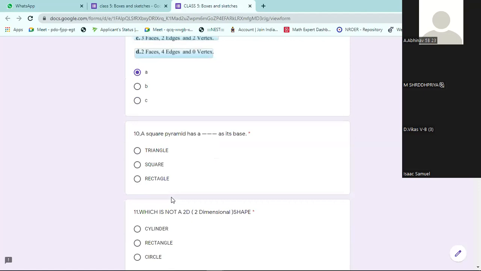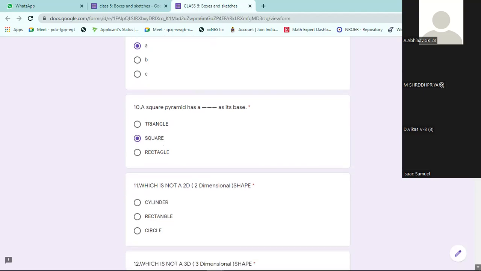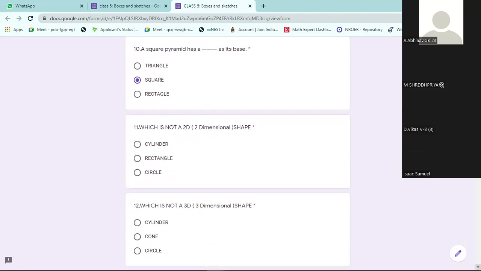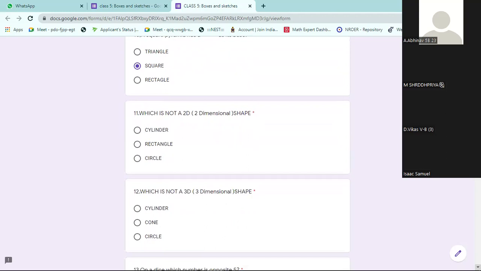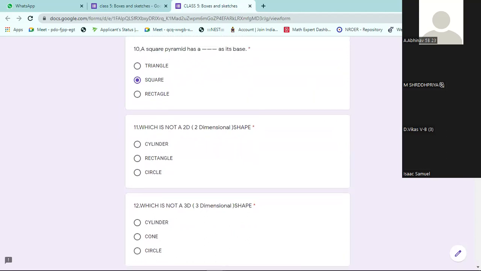Square pyramid has dash as its base. Square pyramid, the name itself says: if a square is in the bottom, that is a square pyramid. If a rectangle is there, rectangular pyramid. If a triangle is there, triangular pyramid. So square pyramid means the base is square only. Square pyramid will have a square base.